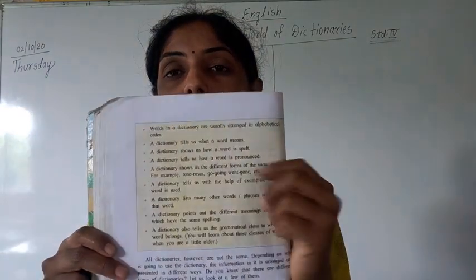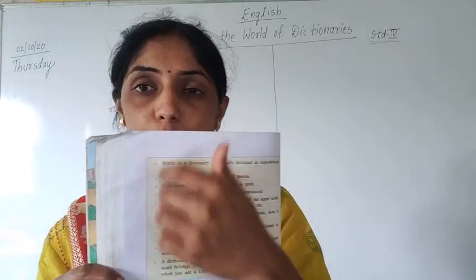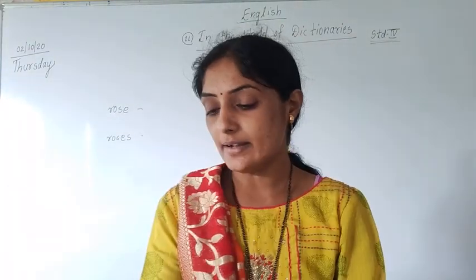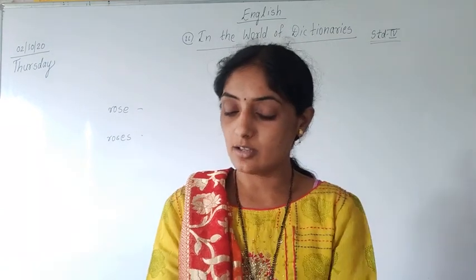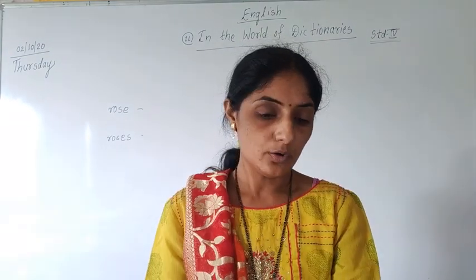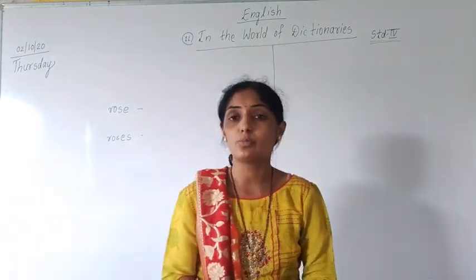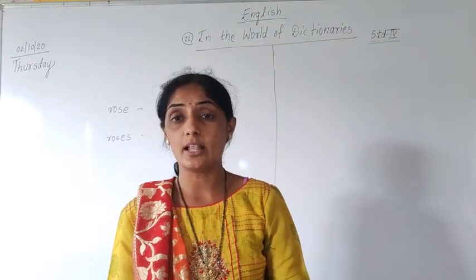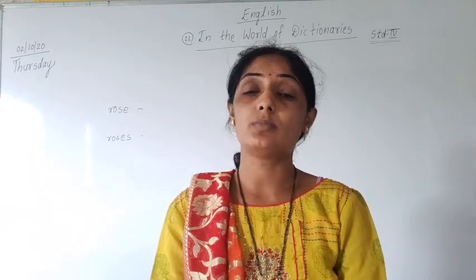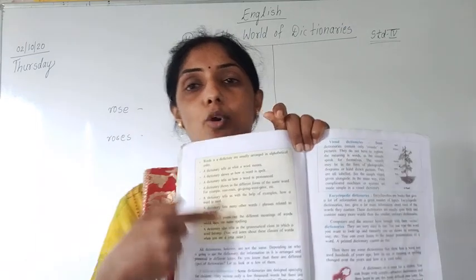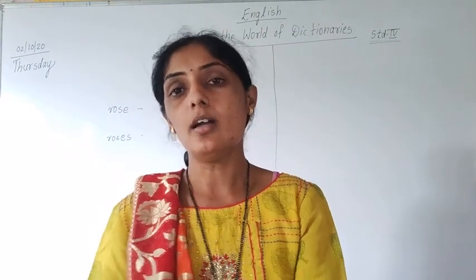Okay, and there is one question where you have to write down points from these 10 points. It is given, make a list or write down how the dictionary shows us many things. One question is there here also, I think. It is there in your book. I don't know whether here it is. No, in your book it is not there, but in your workbook it is given. Two questions are there in your workbook. There it is told, show how the dictionary helps us in many things. Write down how the dictionary helps us in different ways. So from these 9 to 10 points, you can write any 2 to 3 points in the answer.